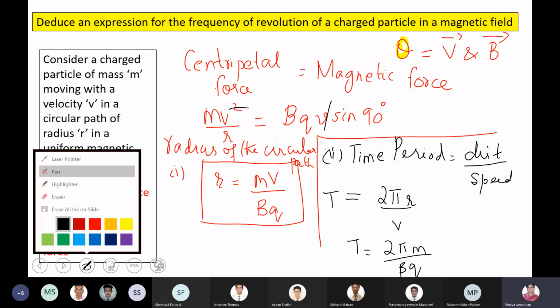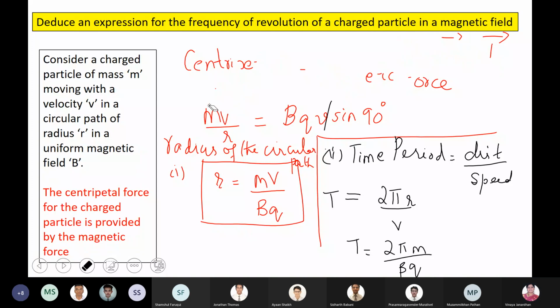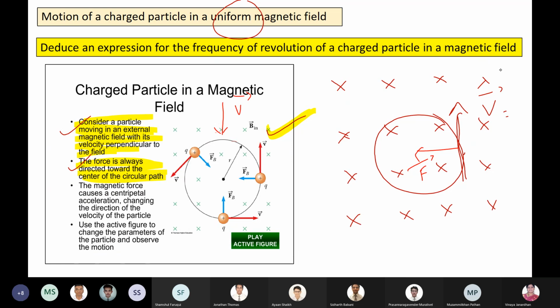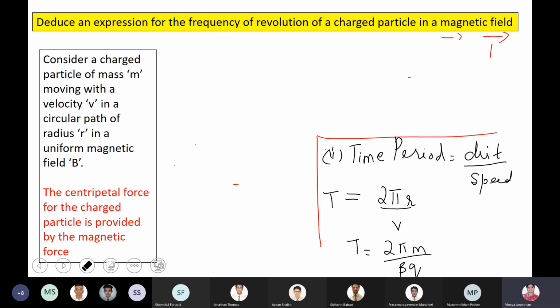Now we'll go for linear frequency. What is the linear frequency?